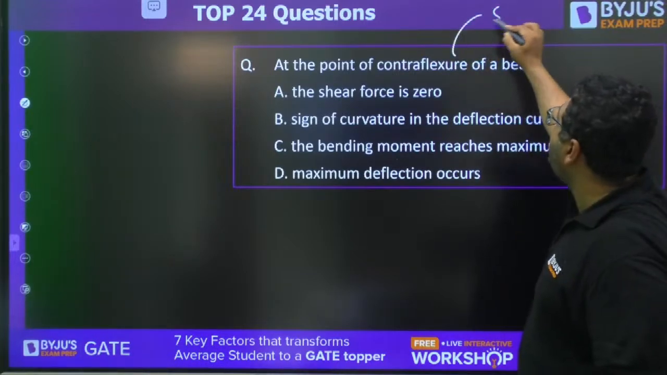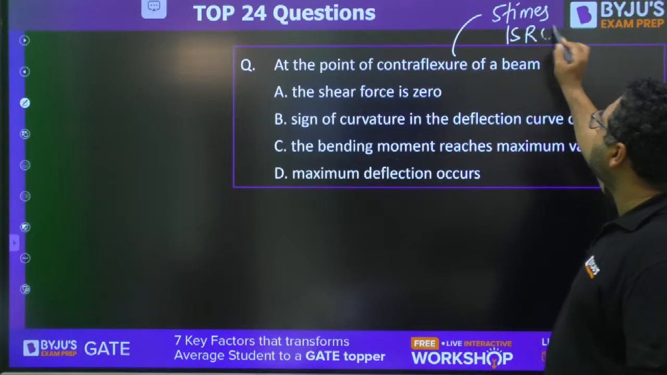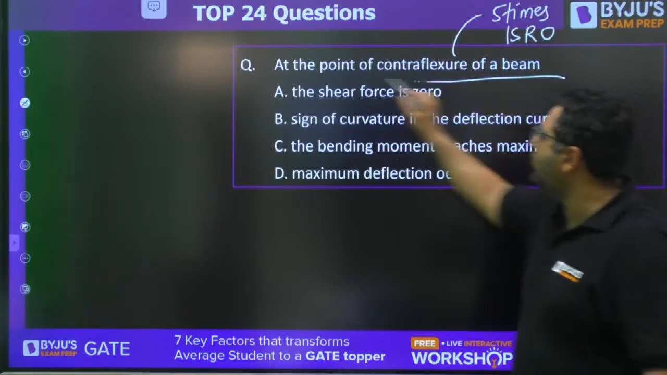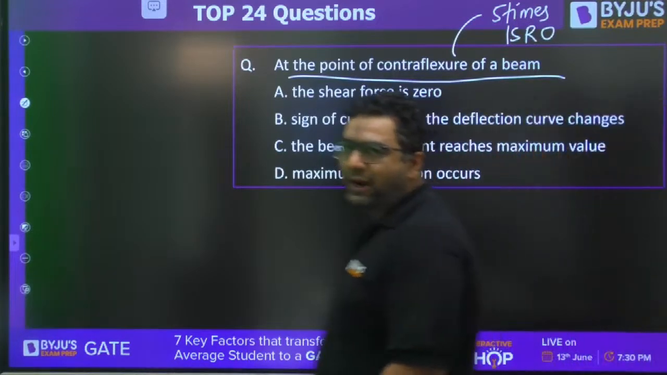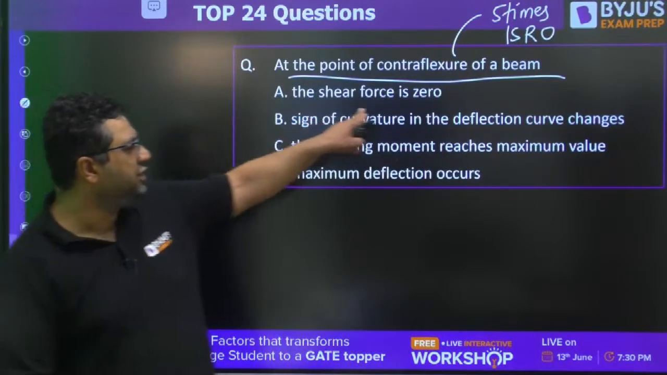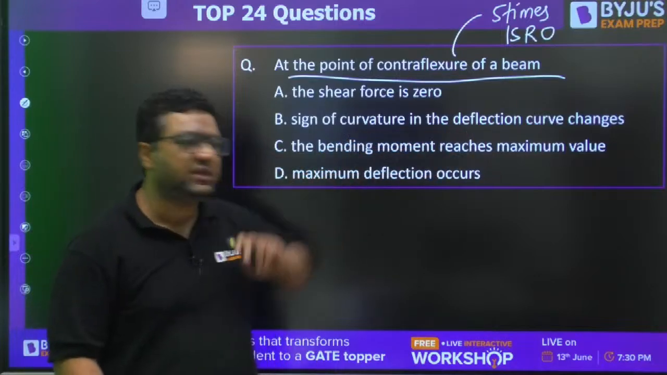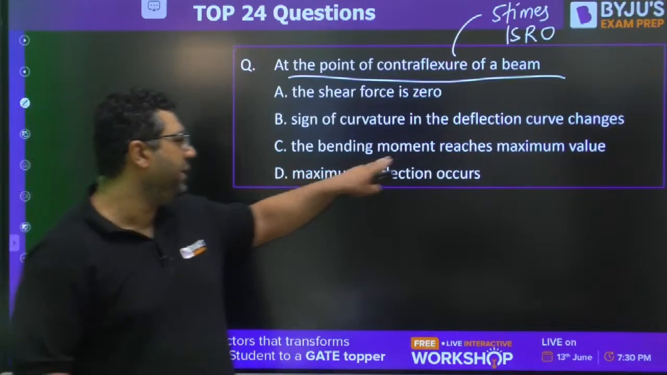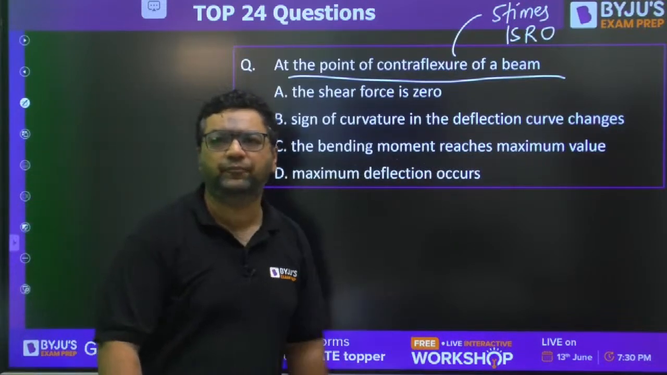This type of question has been asked 5 times in ISRO. At the point of contra-flexure of a beam, what are you expecting? Are you expecting shear force to be 0? Are you expecting the sign of curvature in the deflection curve to change? Are you expecting the bending moment to reach maximum value, or maximum deflection to happen?